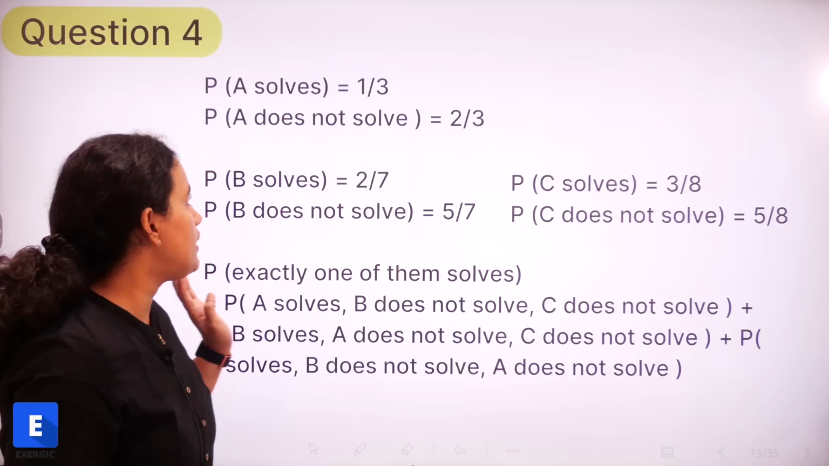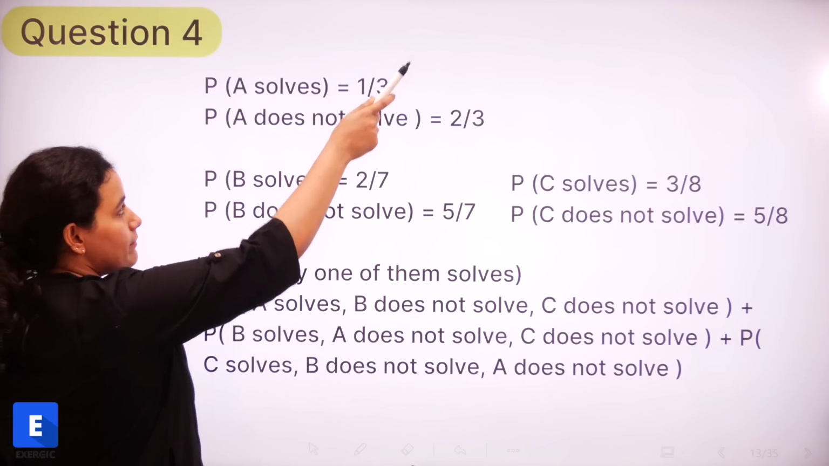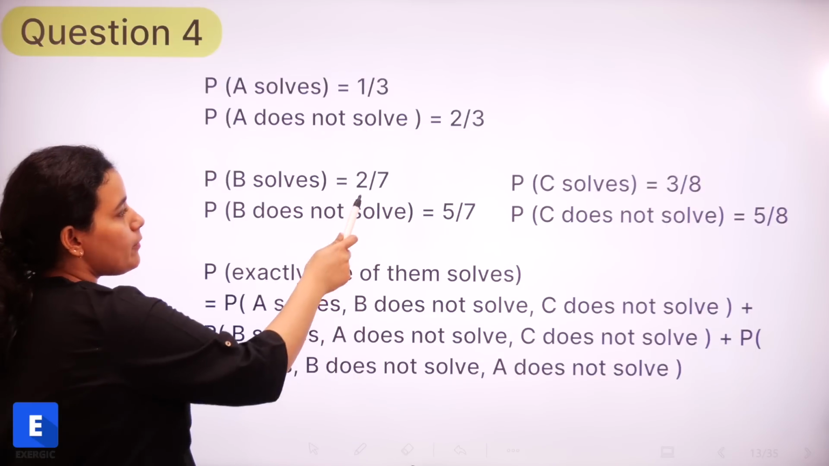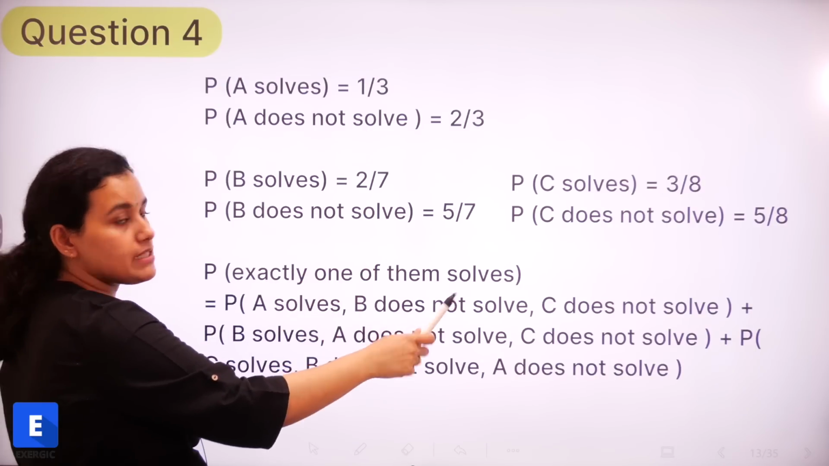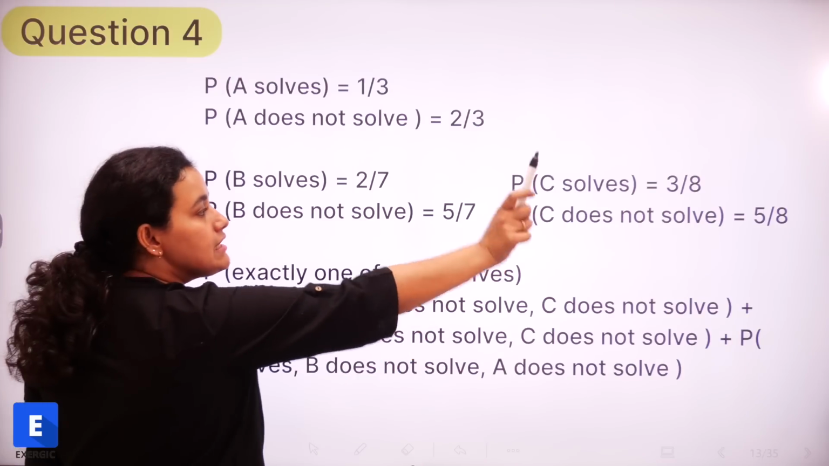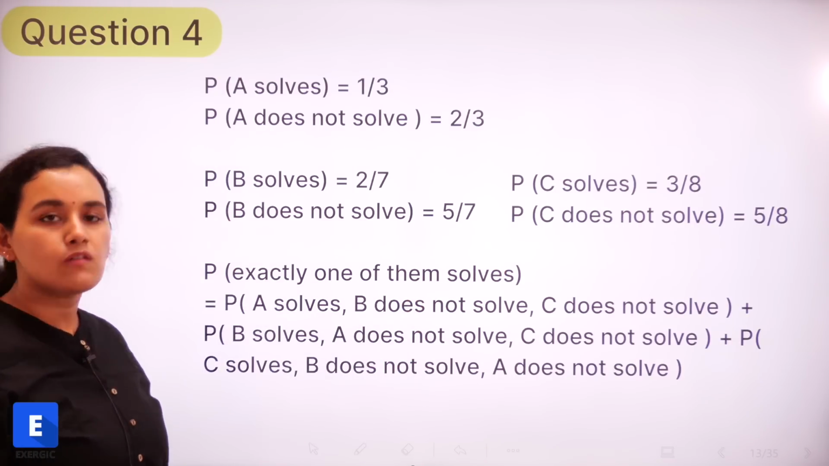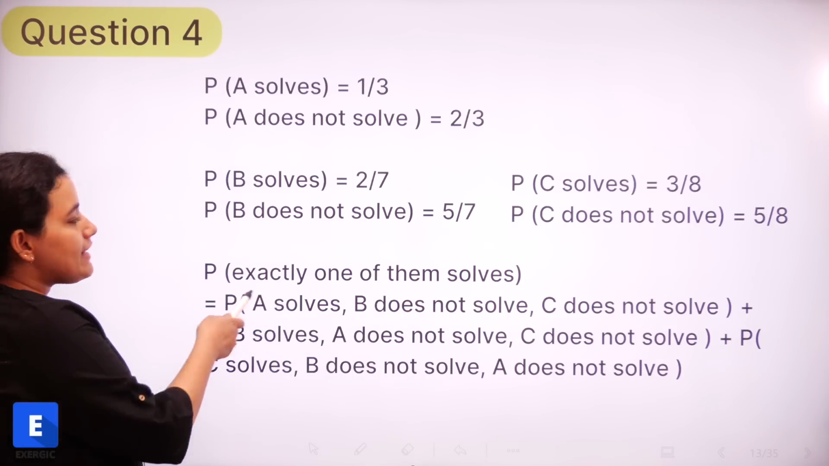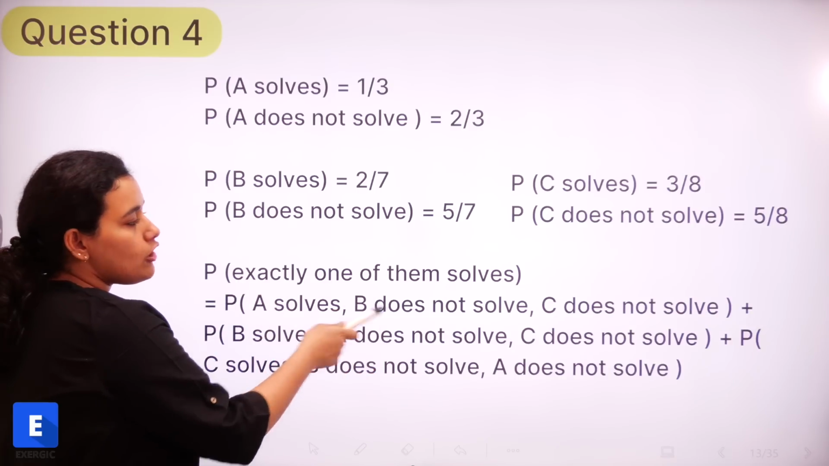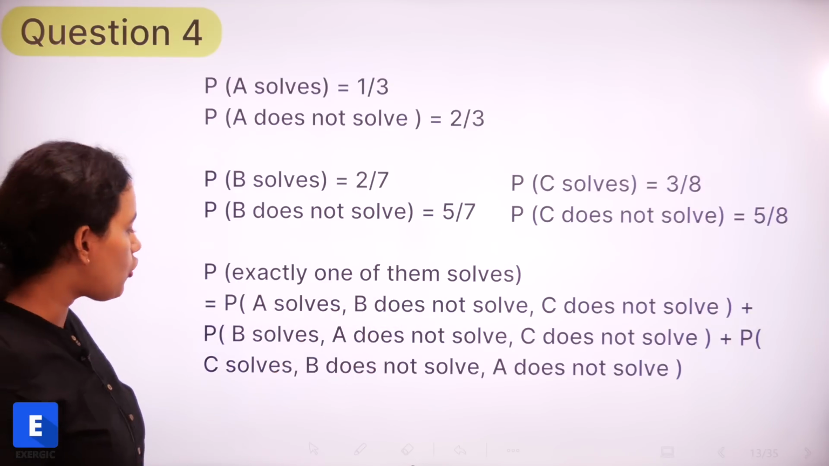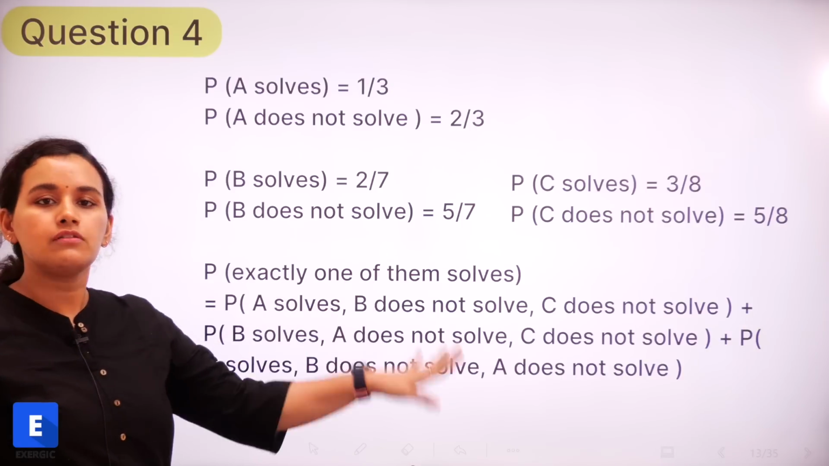So this is what we have done. Probability A solves is 1 by 3, it does not solve 2 by 3. Probability B solves 2 by 7, does not solve 5 by 7. C solves 3 by 8, C does not solve 5 by 8. So probability exactly one of them solves means A solves, B does not solve, C does not solve, or B solves, A does not solve, C does not solve.